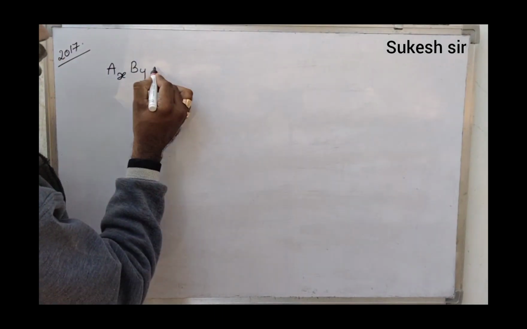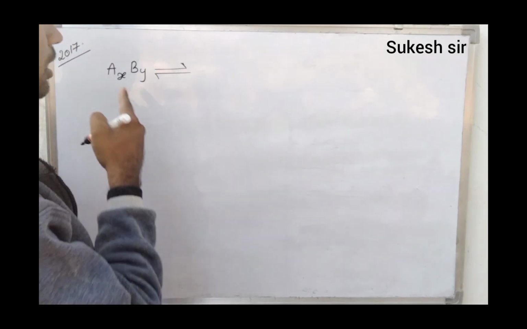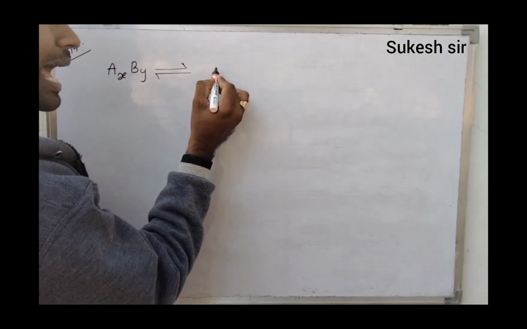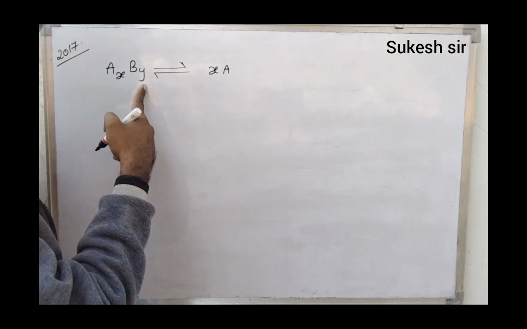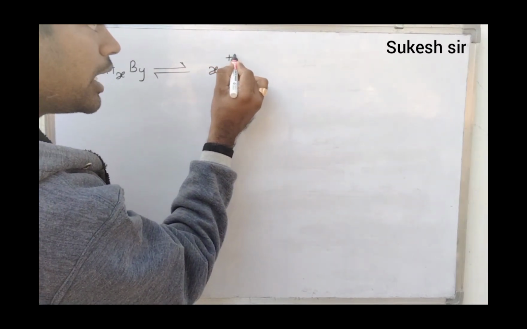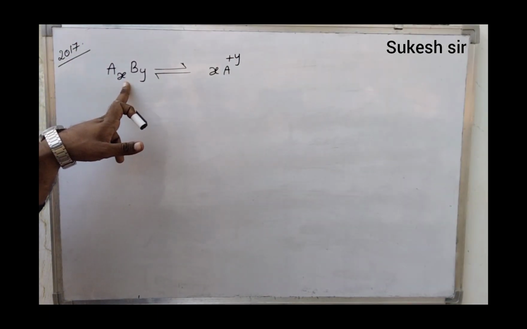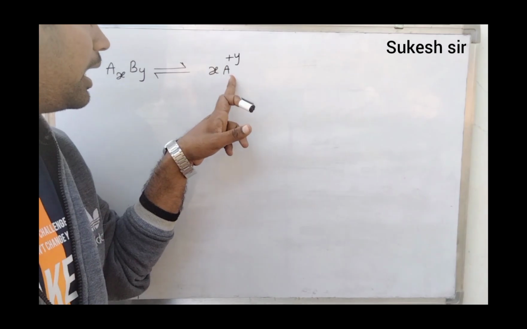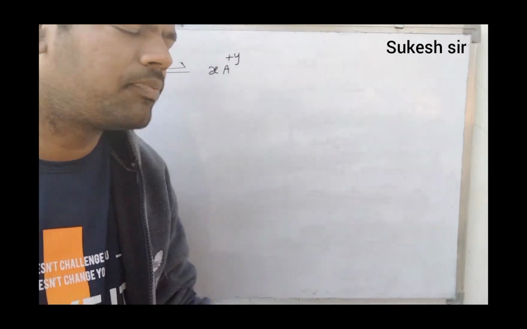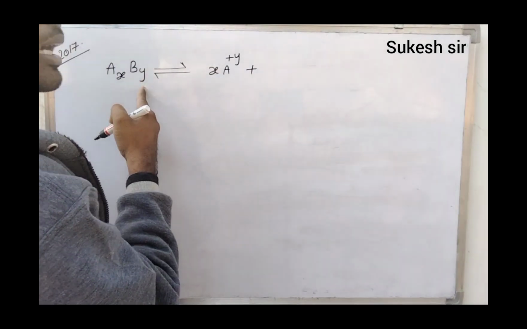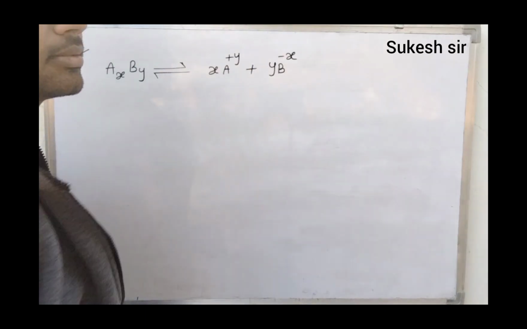We know that this is a sparingly soluble salt, therefore a reversible reaction. How many atoms of A are there? X. Therefore, xA. How many atoms of B are there? Y. Therefore, it becomes A plus y, that number becomes the charge, plus yB minus x.